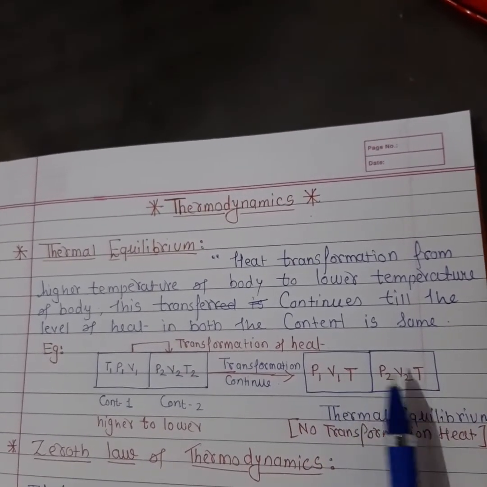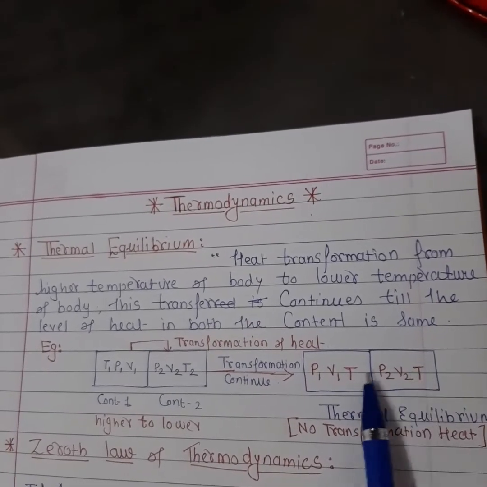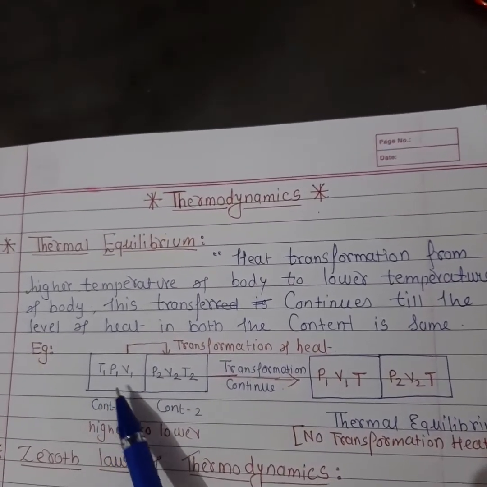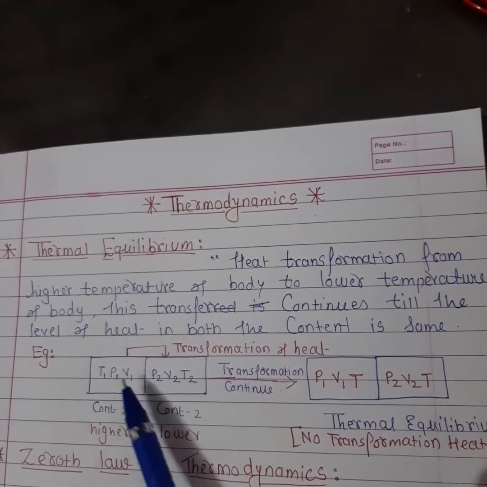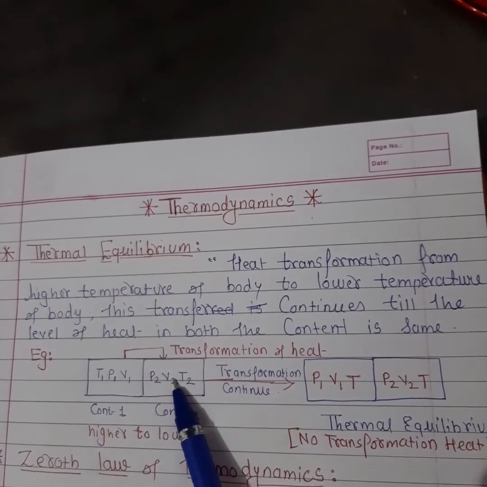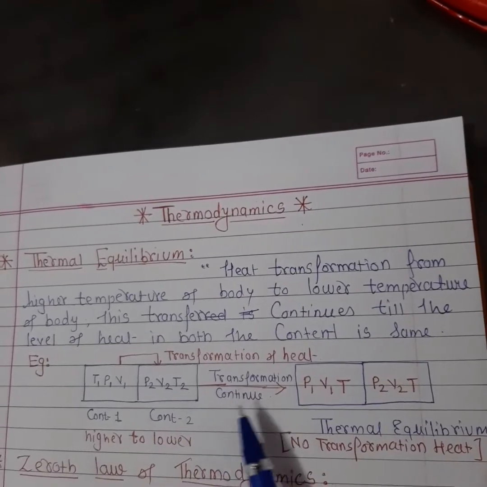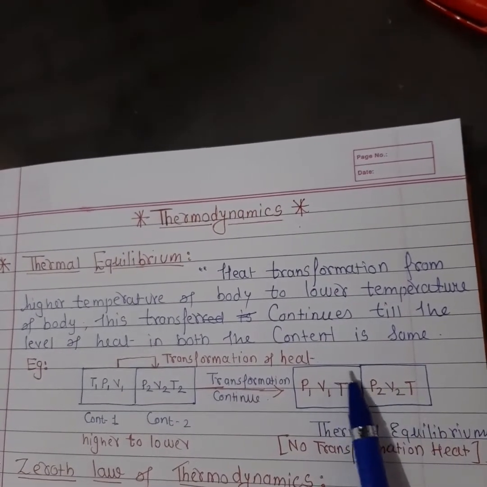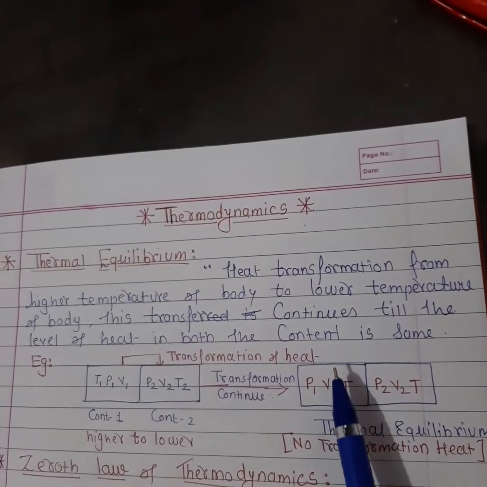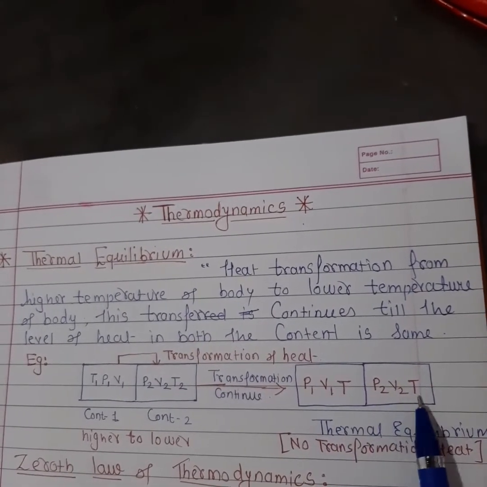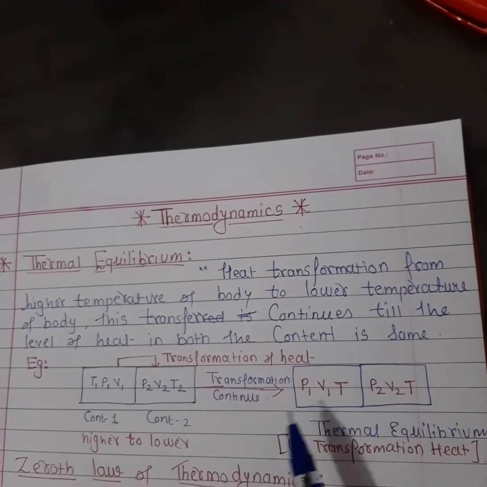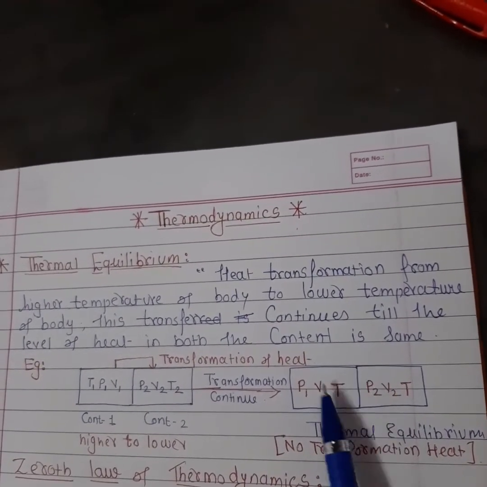reach the same temperature. Container 1 has temperature T1, container 2 has temperature T2, and after some time both containers have the same temperature. Here you can see container 1 at temperature T and container 2 at temperature T. In this condition, when both containers have the same temperature, there is no transfer of heat.